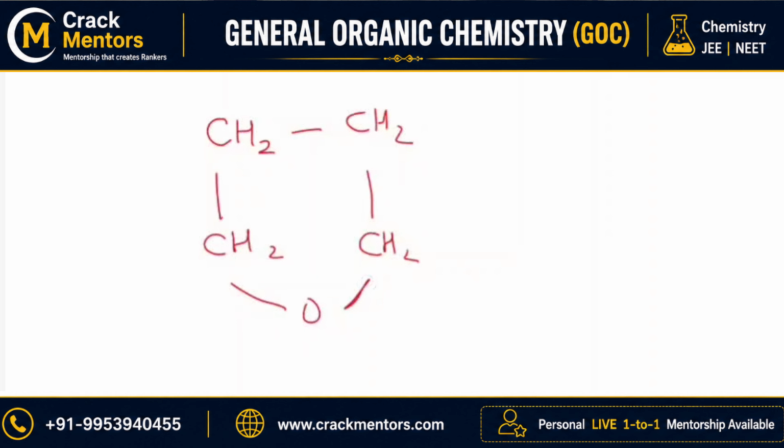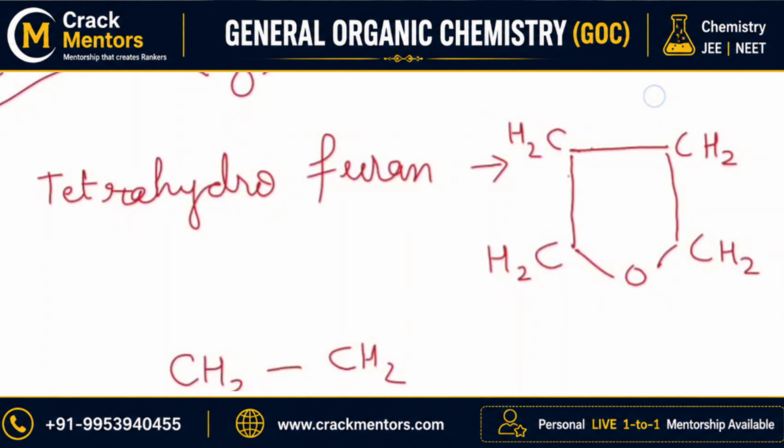Okay. Now you write a formula for this, just like you write HCl, NaCl, KOH, right? Like this, you write a formula for this. So how many carbons are there? C4. I am talking about furan right now. Okay. 4 carbons are there. How many hydrogens are there? 4 hydrogens are there. How many oxygens are there? Only 1 oxygen is there.